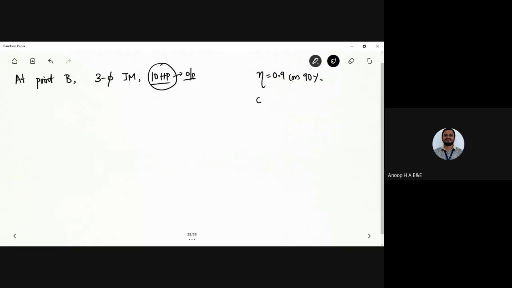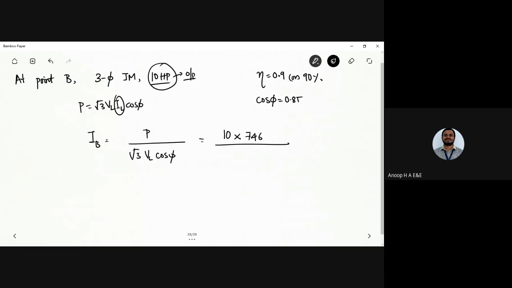Next we have power factor, which is 0.85. So can you calculate the line current? We know that power is equal to √3 VL IL cos phi. We want to find IL at the far end, which we take as IB. So IB is P divided by √3 VL cos phi. What is the power? 10 HP. You have to multiply it by 746 to get it in terms of watts.